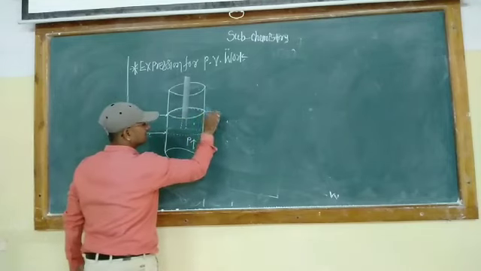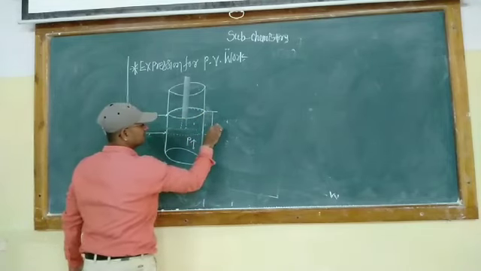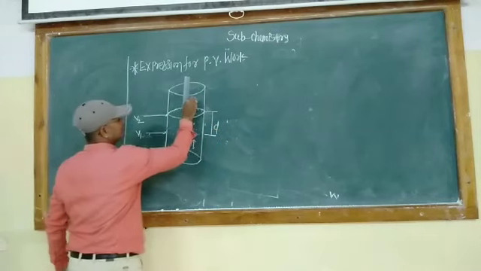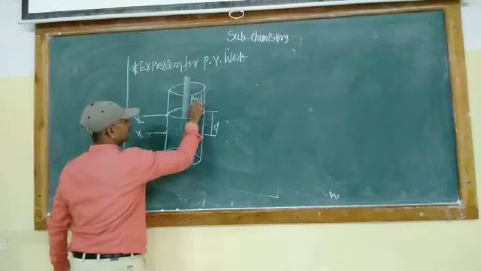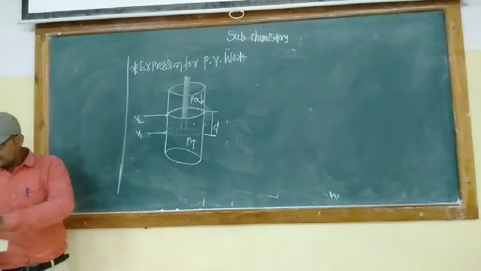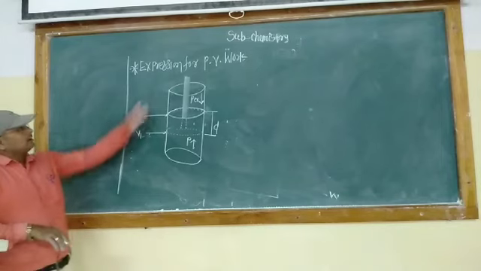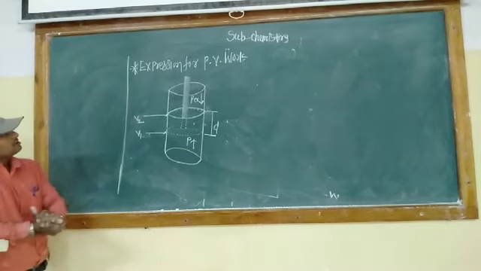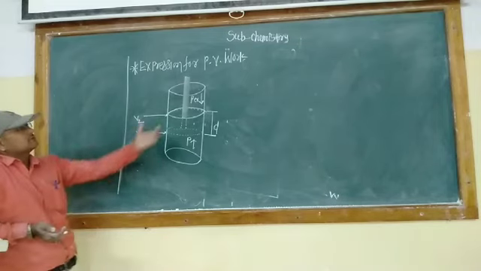This is the displacement D, and this is the external pressure. It is in the downward direction. This is the internal pressure. It is in the upward direction. Now to derive the expression for the pressure, volume, work, consider.